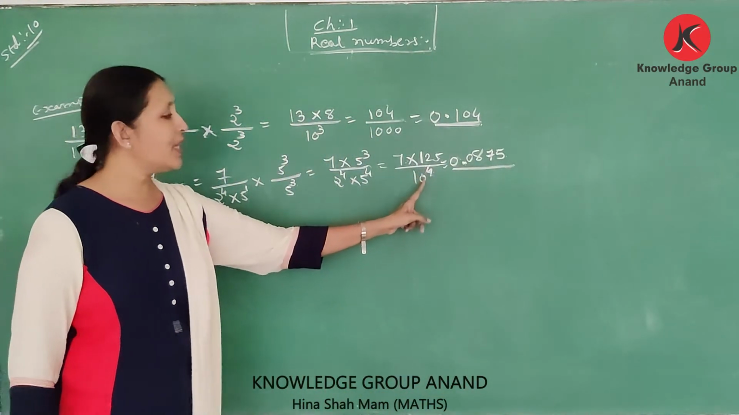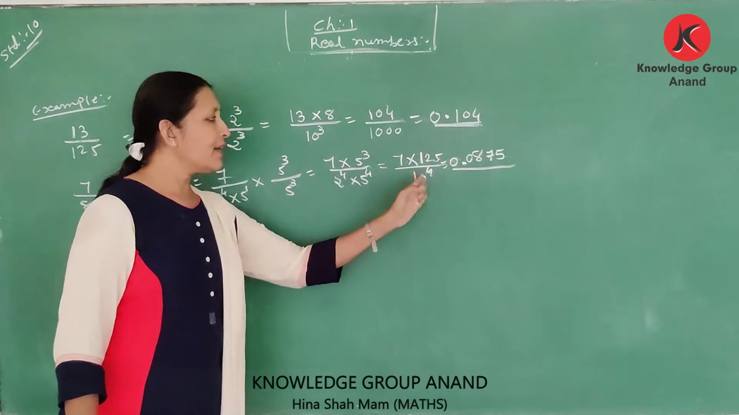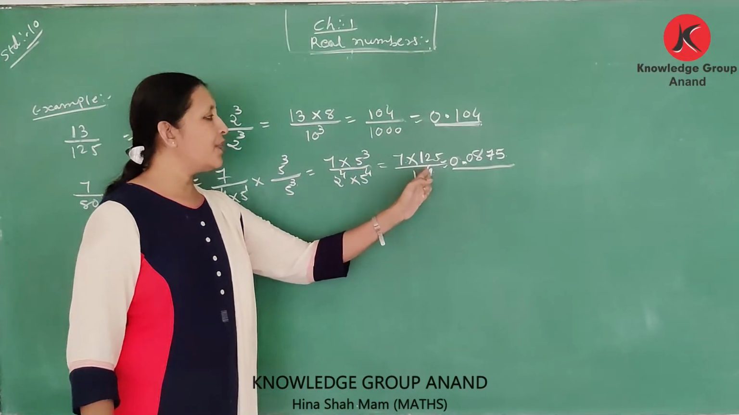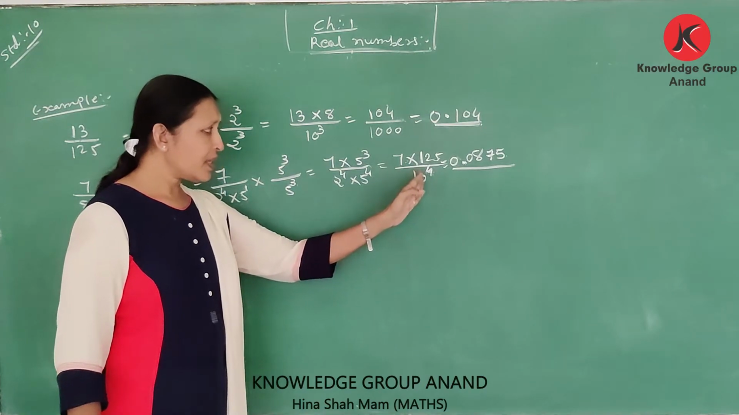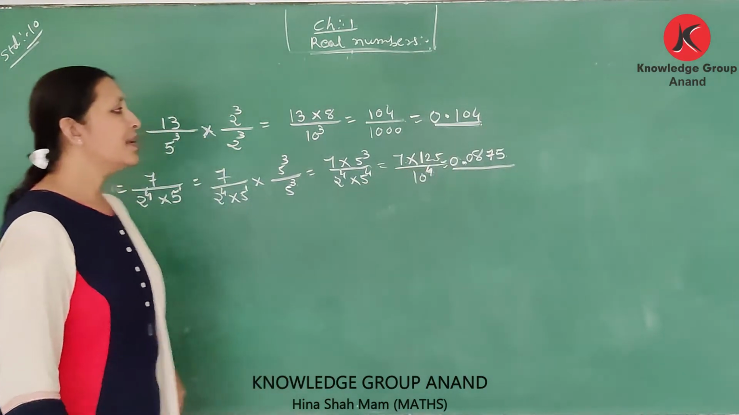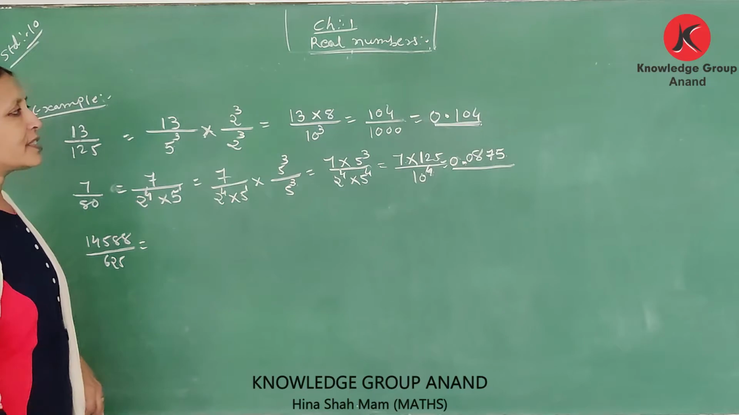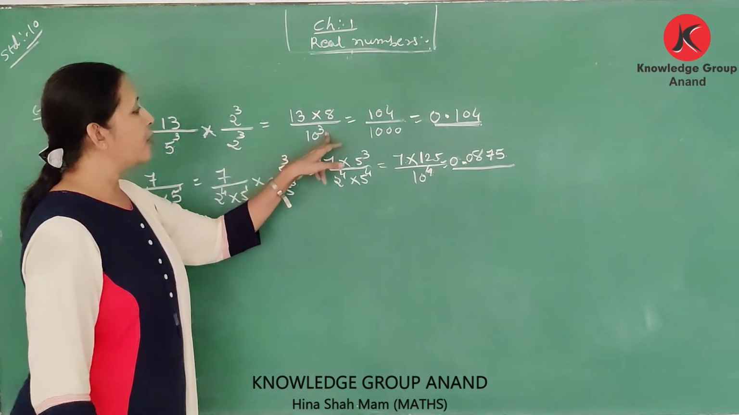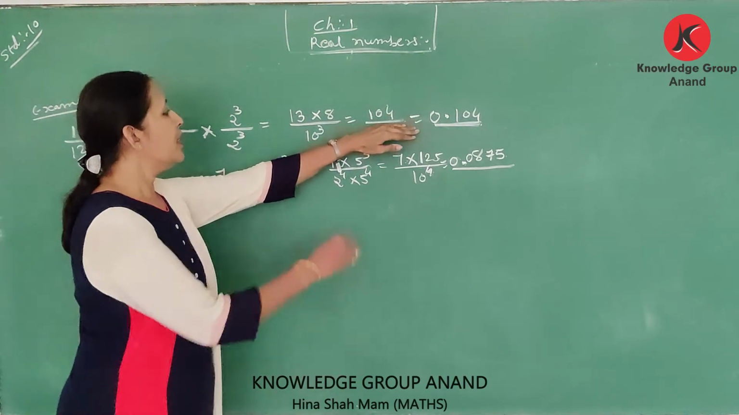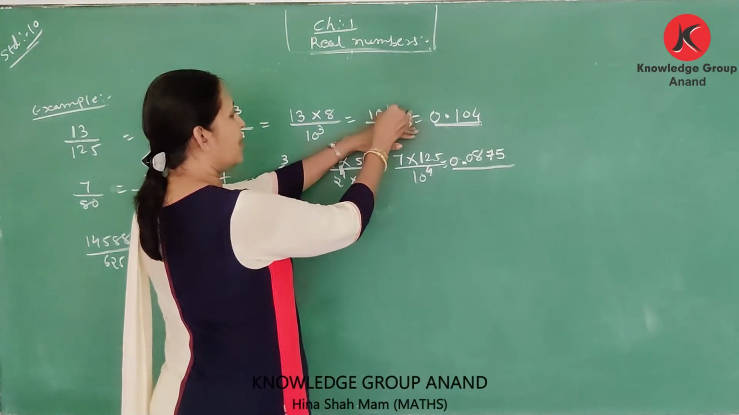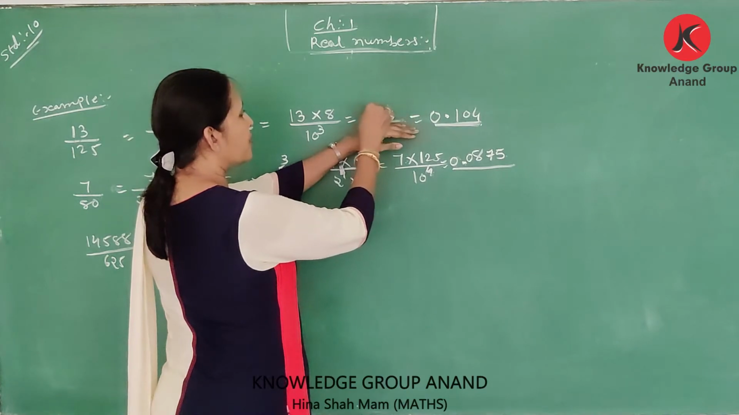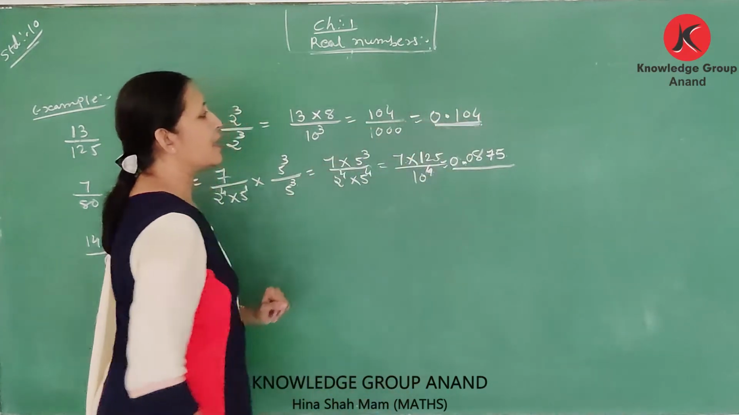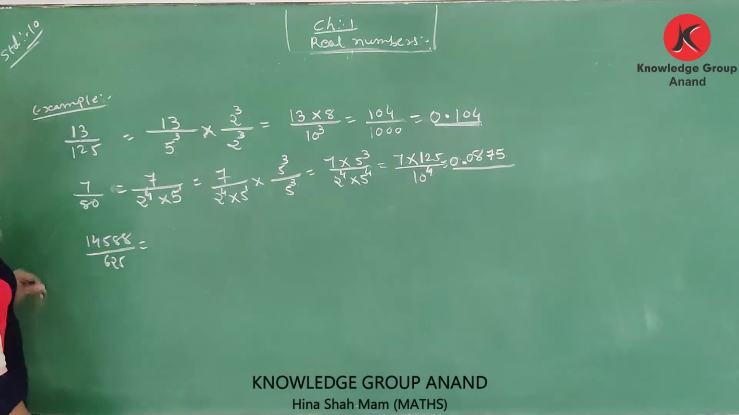0.0875. Directly we write 10 fold. 10 raised to 4 is equal to 10000. Here we write 0.0875. Therefore 104 is written with 3 decimal digits, 1, 2, 3, and the decimal point is here, 0.104.